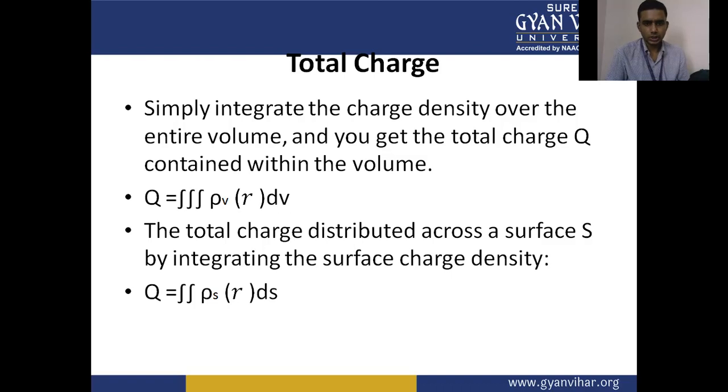The total charge distributed across a surface is found by integrating the surface charge density, that is Q equal to the double integration of rho S of r dS. So it is the total charge due to the surface area.